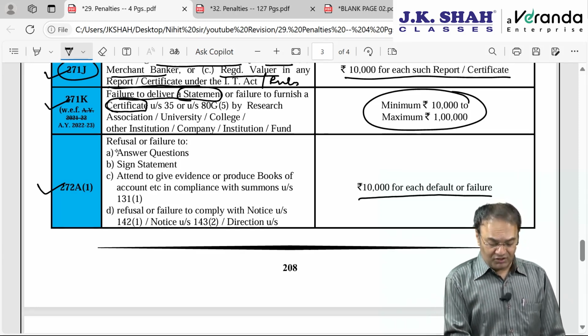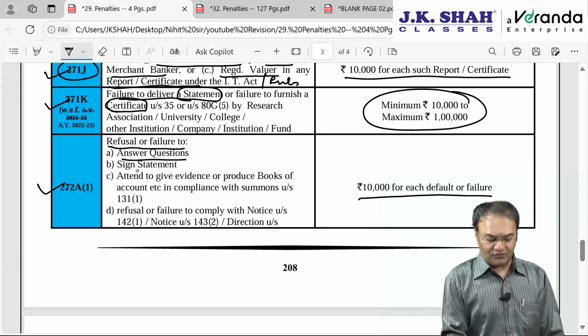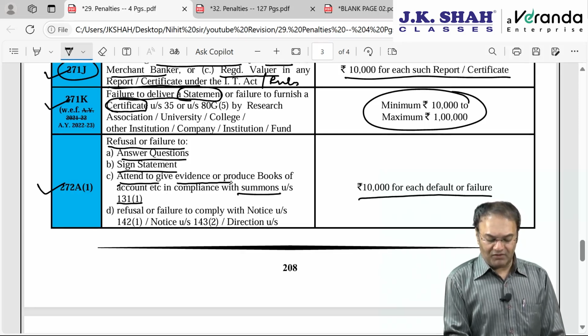If the person without reason refuses to or fails to answer any question put to him during interrogation, or after answering the questions fails to sign the statement without reason, or fails to attend summons under section 131(1), or fails to give evidence or produce books of accounts in compliance with summons, there is a 10,000 rupee penalty.